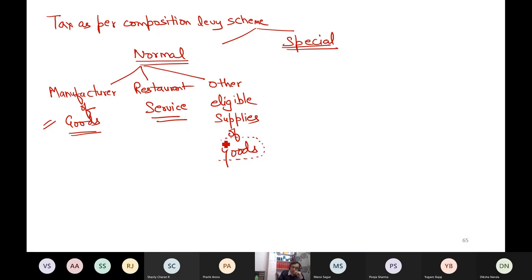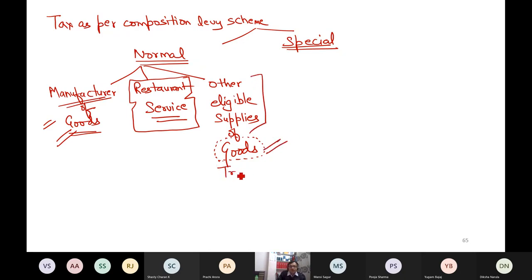So technically, the normal scheme is not available for any service other than restaurant. Am I right or not? Can you tell me yes or no? I am saying that the normal scheme is available only for goods, manufacturer, other supplies of goods, trader also covered, and only one service, restaurant service. I cannot supply any service under the normal case of composition levy scheme. Can you tell me whether I am correct or not?